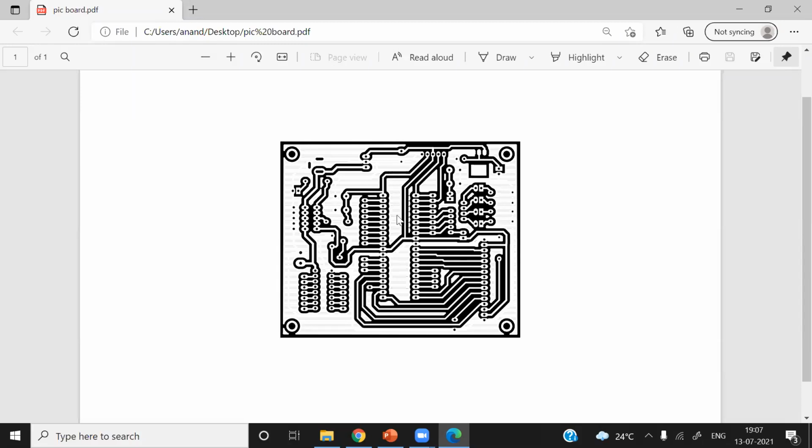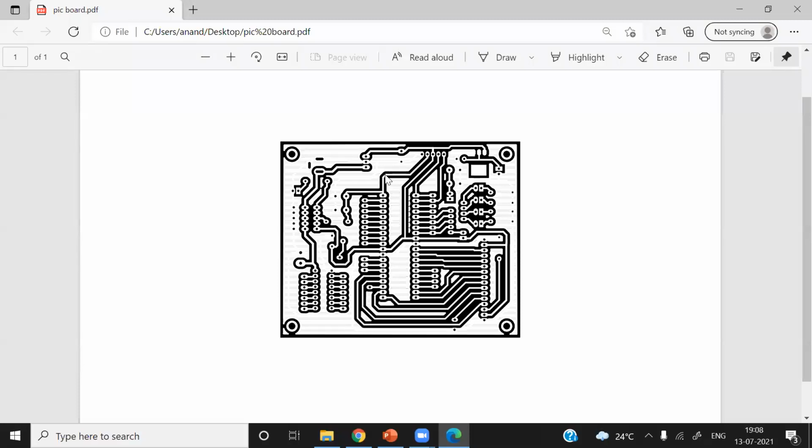So after applying the developing solution, you will have areas where photoresistive material is removed, and areas where photoresistive material is retained. Where photoresistive material is retained, underneath there is copper, and from the areas where photoresistive material is removed, you can directly see the presence of copper.